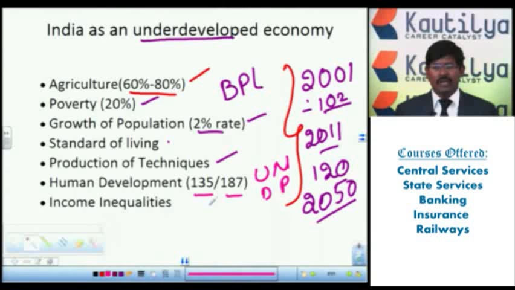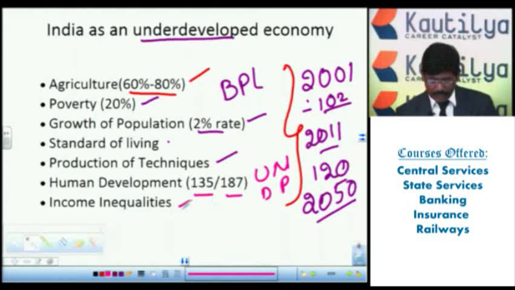So 135 means the standard of living, income and other criteria are not up to the mark. Whenever we don't have proper health, education, housing, infrastructure, transportation, communication, electricity, whenever we don't have all these facilities, automatically our rank will be lower. So we have to improve that. With the human development index, we have to reach the status of a developed nation. That's why it is called an underdeveloped economy.